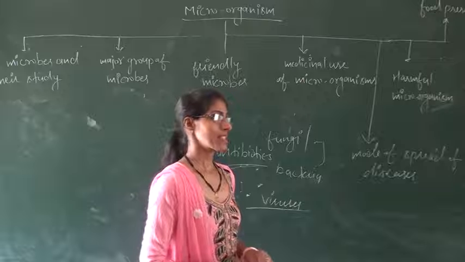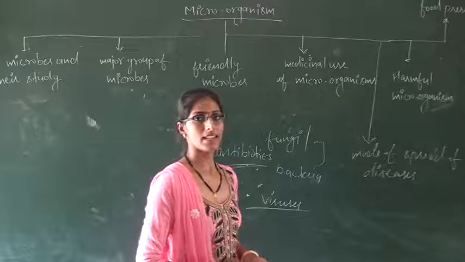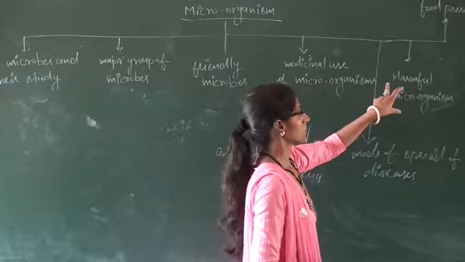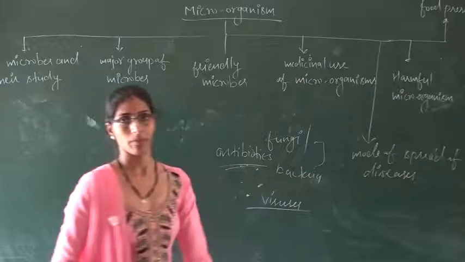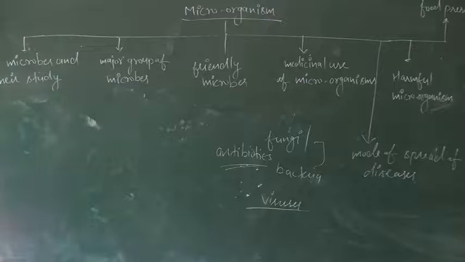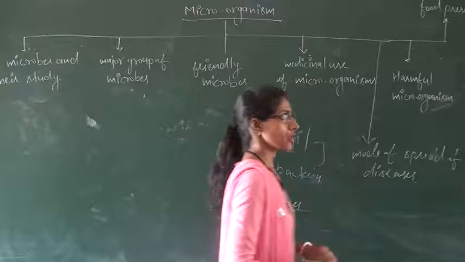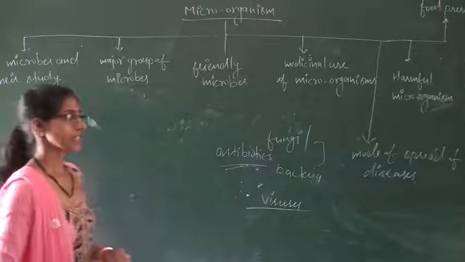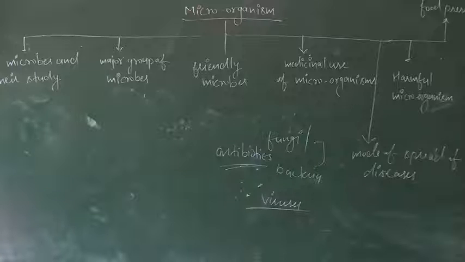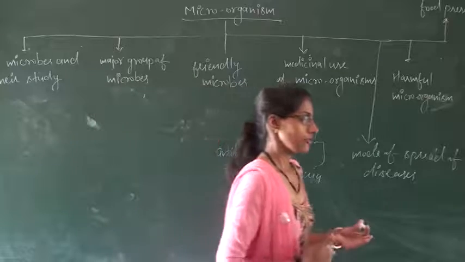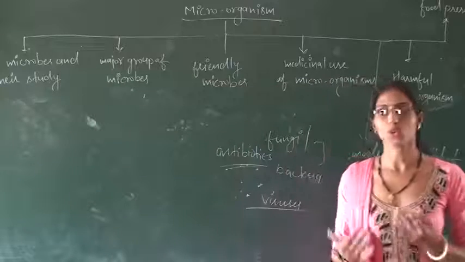Also, there are many diseases that occur in plants as well as animals, and microbes play a harmful role here. Plant diseases such as citrus canker, yellow vein mosaic which takes place in okra, bhindi plant, rust of wheat, etc. Citrus canker is due to bacteria which occur in citrus fruits.